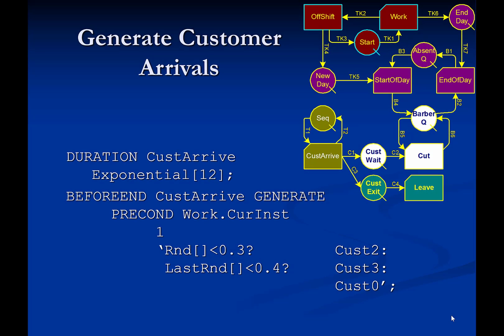These statements generate customer arrivals. The duration of cust arrive is exponential with a mean time of 12 minutes between customer arrivals. The before end statement indicates that when activity cust arrive ends, but before it releases any resources, it should generate, which means it should create, the arriving customer resource.